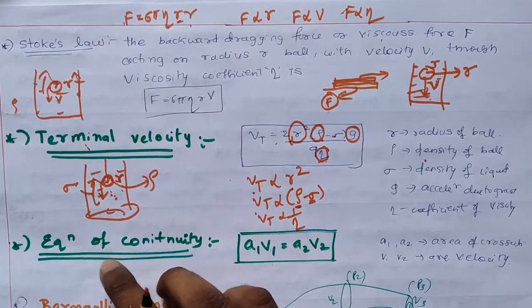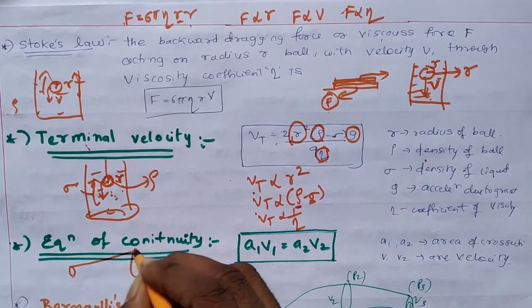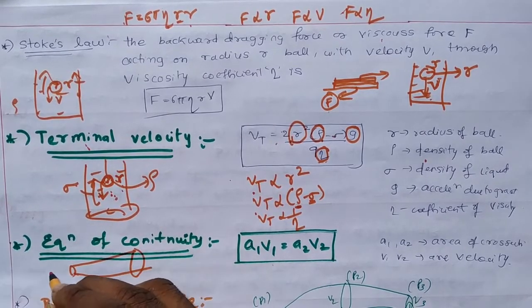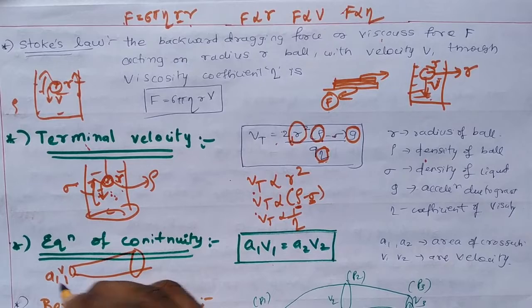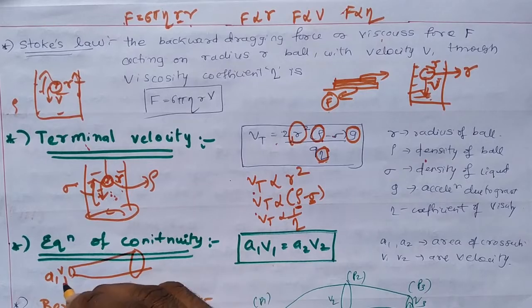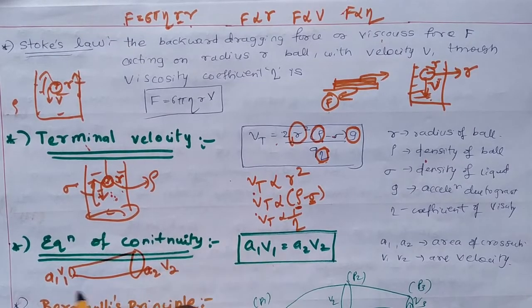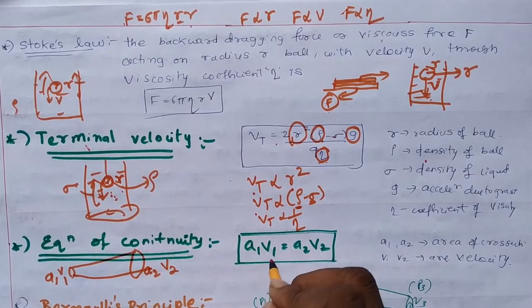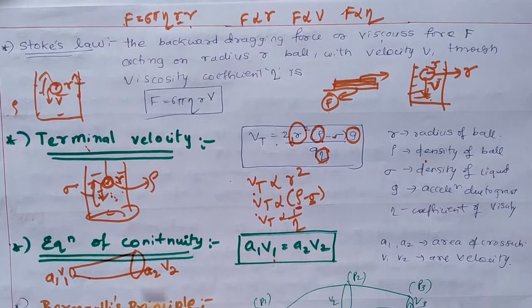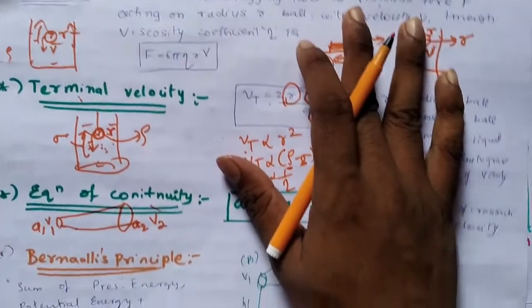Okay, next let us move on to the equation of continuity. Suppose you have a pipe like this. Here the area is A1, velocity of the water is V1. Let us assume water is flowing from right hand side to left hand side. Here the right hand side area is A2, velocity of the water is V2. Then the relation is A1 V1 is equal to A2 V2. Okay, this is called the equation of continuity.